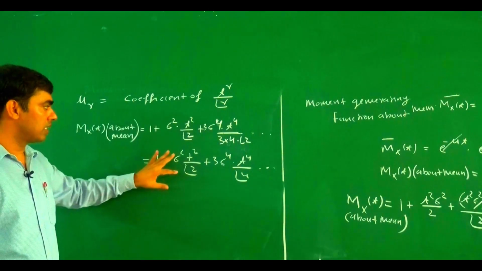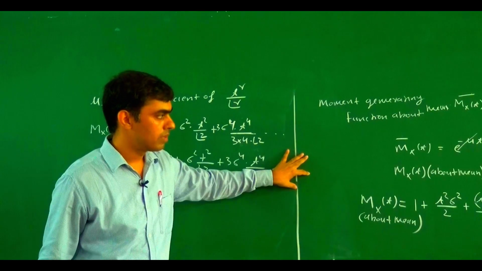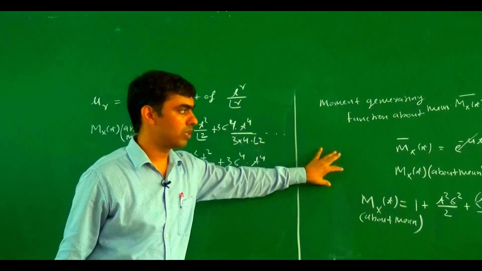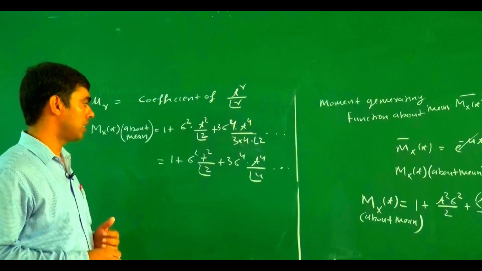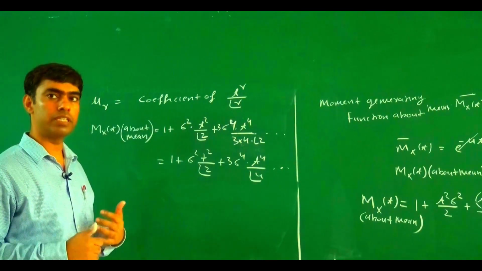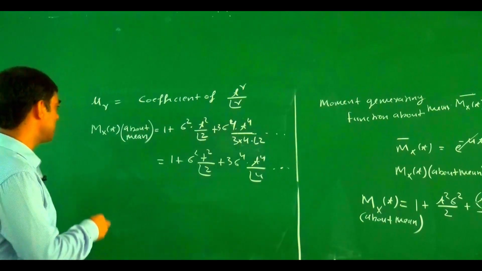If you closely observe, we have t square, then t to the power 4, t to the power 6, t to the power 8, t to the power 10, like this.